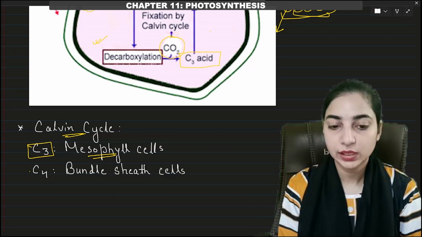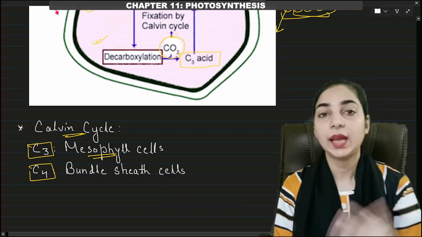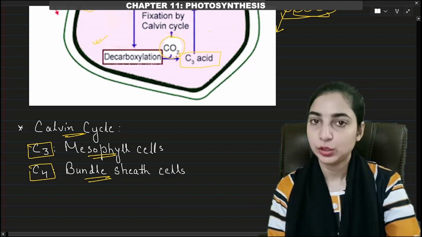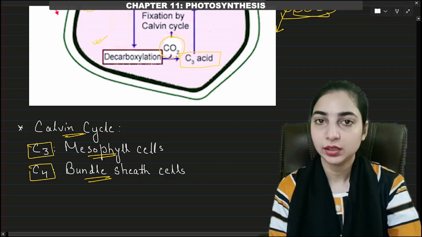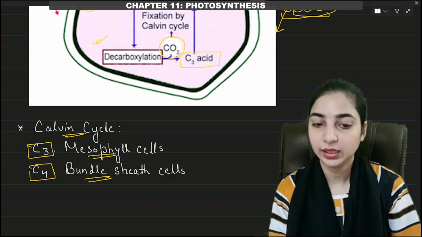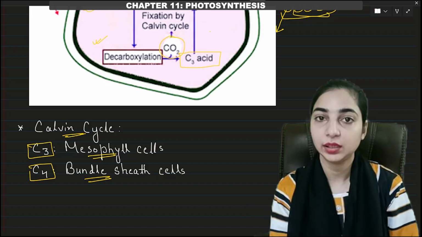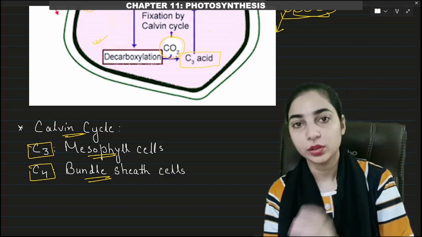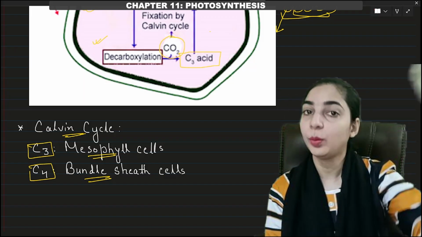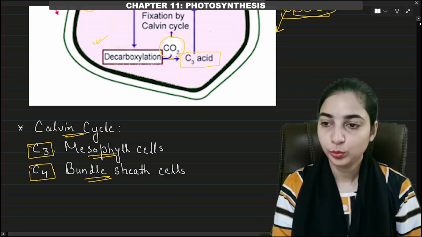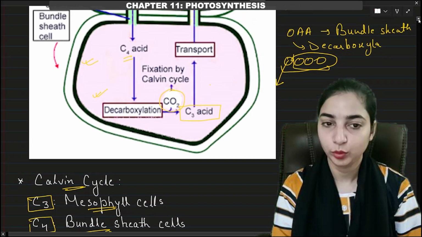But in C4 plants, the Calvin cycle takes place in the bundle sheath cells. In mesophyll cells, the Calvin cycle does not take place. It takes place in the bundle sheath cell. Also, the carbon dioxide used during the Calvin cycle is taken from the oxaloacetic acid which was formed in the mesophyll cells. So I hope you have understood the C3 and C4 pathway.